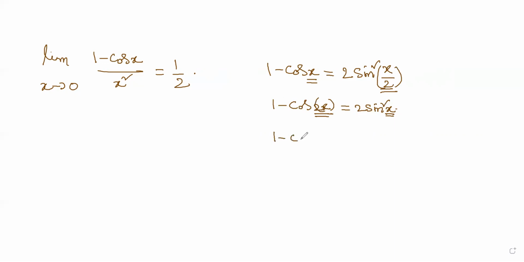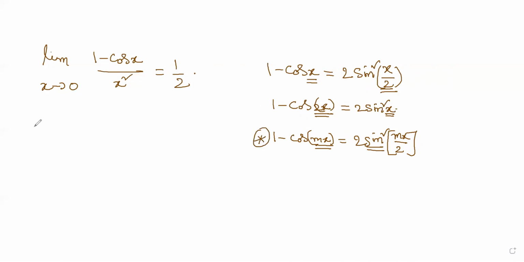Suppose I give you 1 minus cos mx. In fact, you will get 2 sine square mx by 2. As simple as that. If mx is there, half of it will come, and here you get sine square. So that's most important. This is the thing which you have to remember.